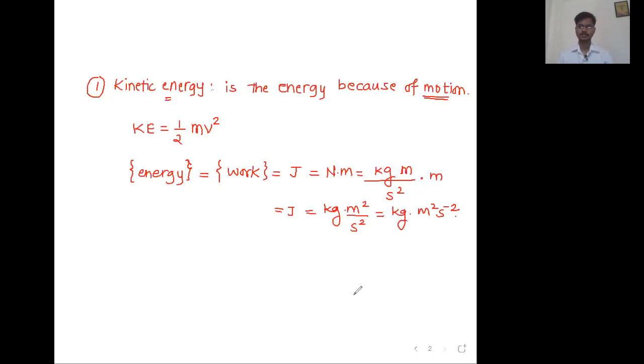Let me know in the chat box. Do you understand this? Now this is helping you. Joule is Newton meter. Newton is kg meter per second square. And into this meter as it is. And some rearrangements.